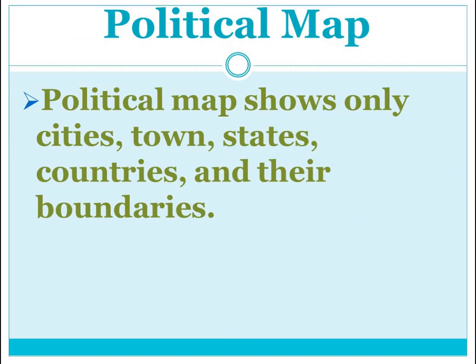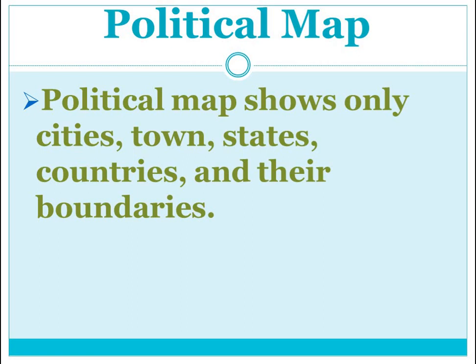The next is political map. Political map shows only cities, towns, states, countries with their boundaries. This is a must here. The political map always shows the different units with their boundaries. Suppose any city map is there, so different villages are shown with their boundaries. The state map will show the different districts in the state. Countries map shows different states with their boundaries.